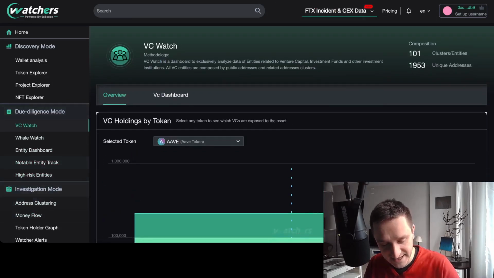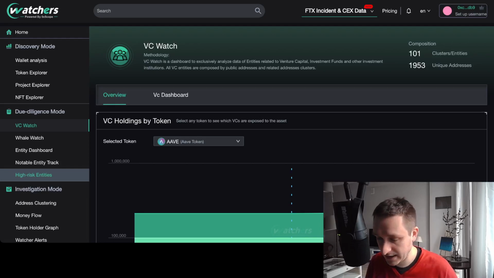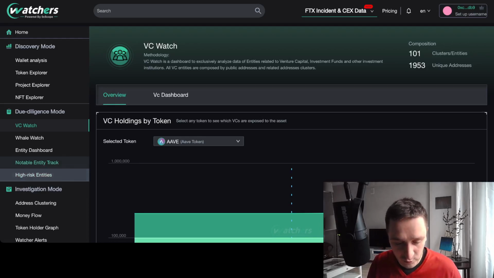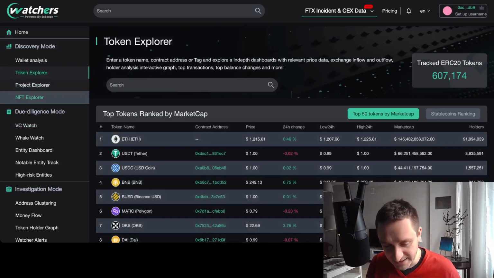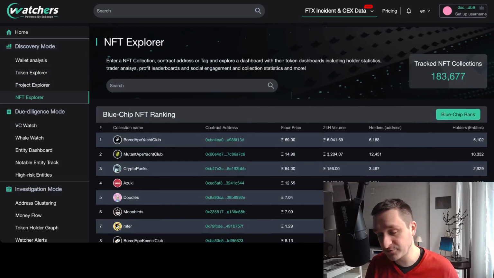There's a bunch of investigation mode for address clustering if you want to cluster a bunch of addresses, see how the flow is going of different wallets. You can analyze specific wallets, analyze specific tokens, projects, explore NFTs, blue chip collections, really a lot of stuff.